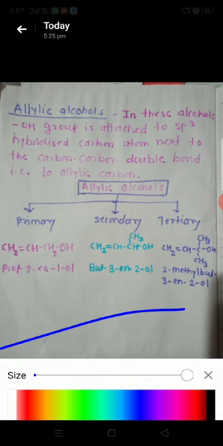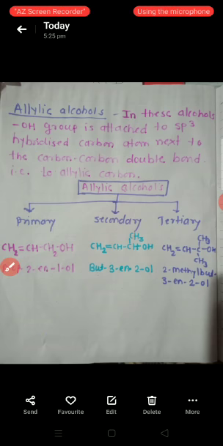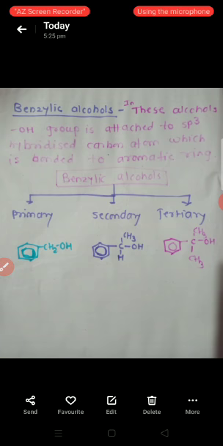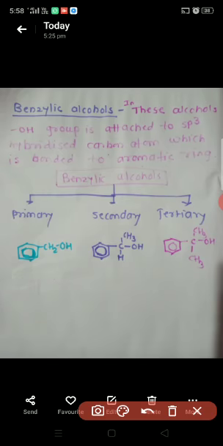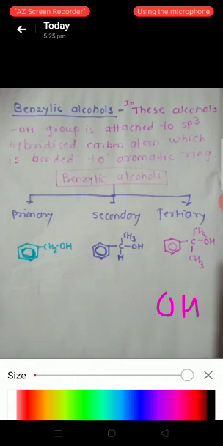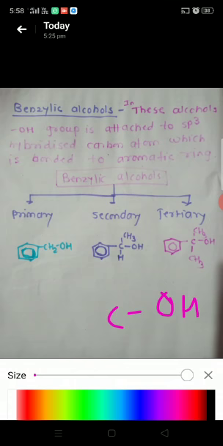Our next point is benzylic alcohols. In benzylic alcohols, the OH group is attached to an sp3 hybridized carbon atom which is bonded to an aromatic ring. See here, this is the OH group which is attached to an sp3 hybridized carbon atom.